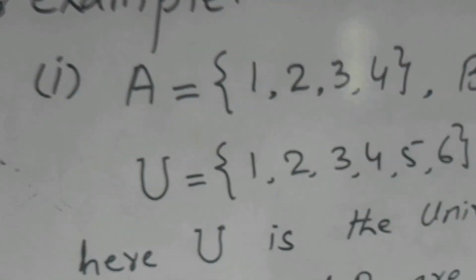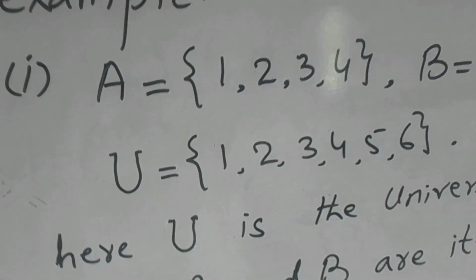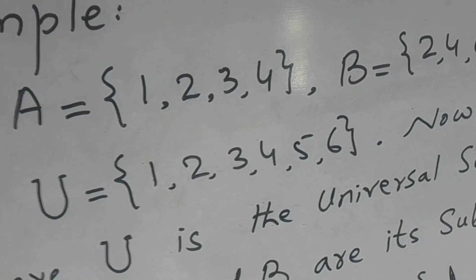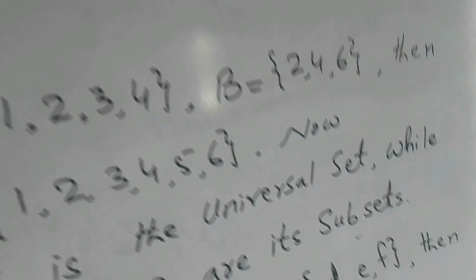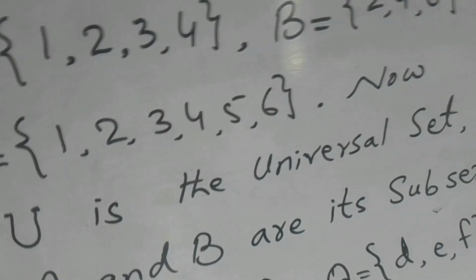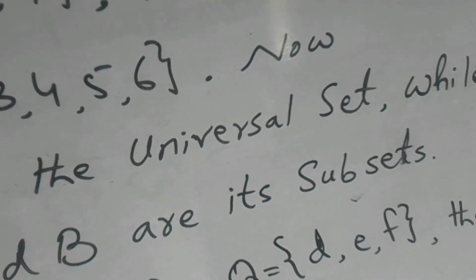Then U is equal to {1, 2, 3, 4, 5, 6}. Now here U is the universal set, while considered set A and considered set B are its subsets.